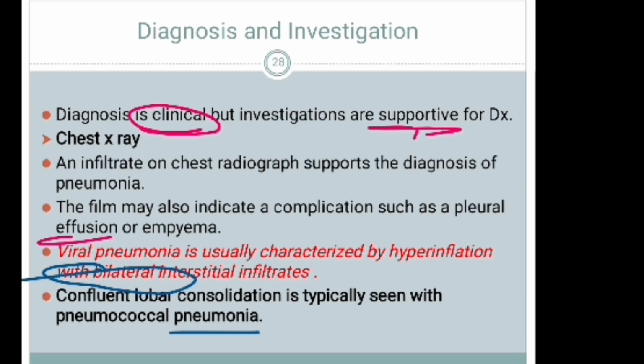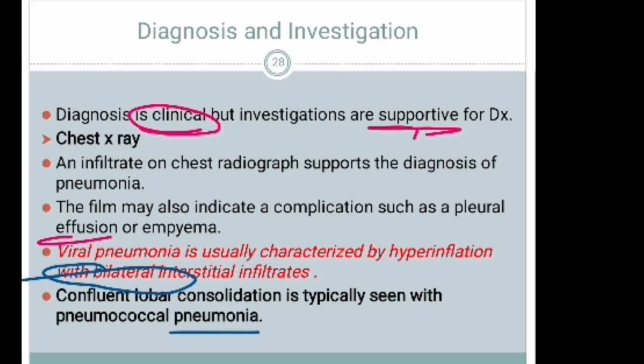The most common investigation is the chest X-ray. An infiltrate on chest radiograph supports the diagnosis of pneumonia.